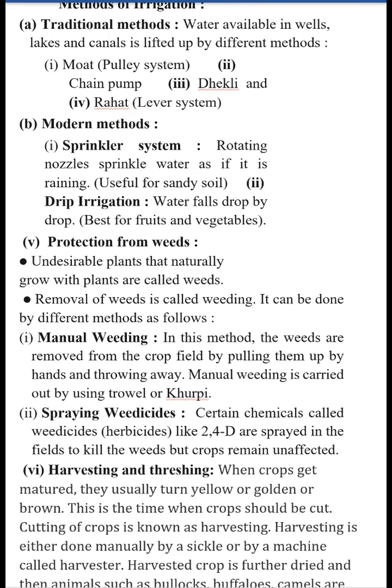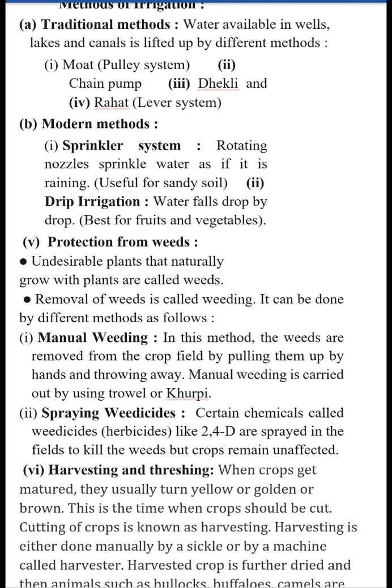Modern methods are based on automation. These include two methods: sprinkler system and drip irrigation. Sprinkler systems consist of nozzles which are attached to the pipes. These rotating nozzles sprinkle water as if it is raining, so it is generally used in sandy soil. In drip irrigation, the pipes are stretched to the field and water is supplied drop by drop, so it is best for fruits and vegetables.